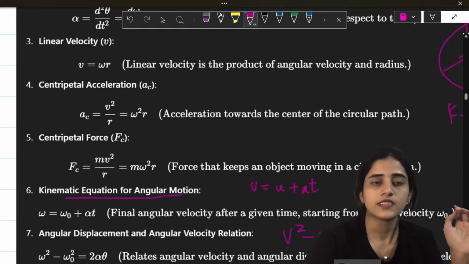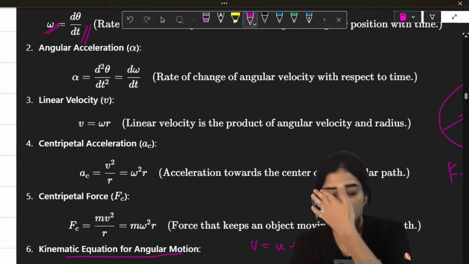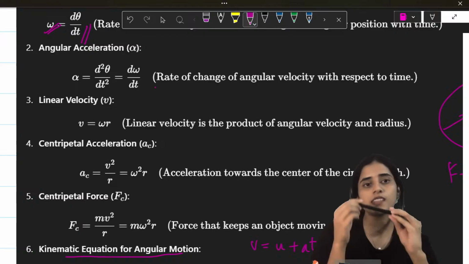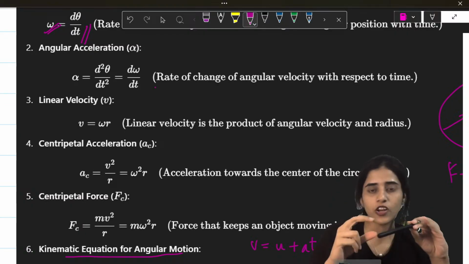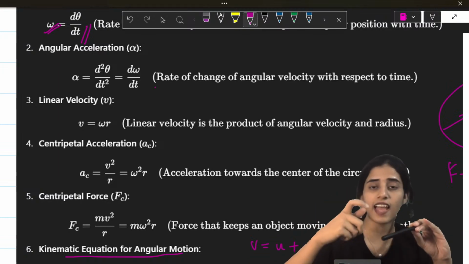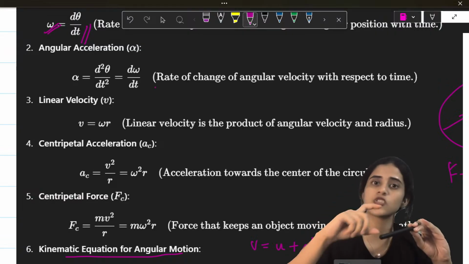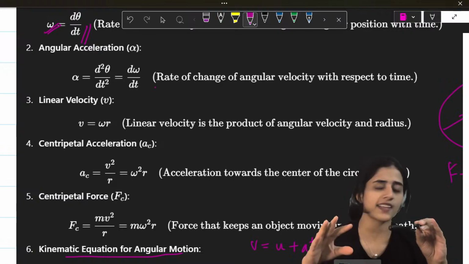So, this is circular motion. These are some formulas that you need to know for circular motion. It will be difficult for you to learn them by heart, so relate and study. What is velocity? Distance by time. What is angular velocity? Distance here is an angle, so d theta by dt. Instead of ds, which is the distance, you put d theta by dt. And then you differentiate it, you get acceleration.